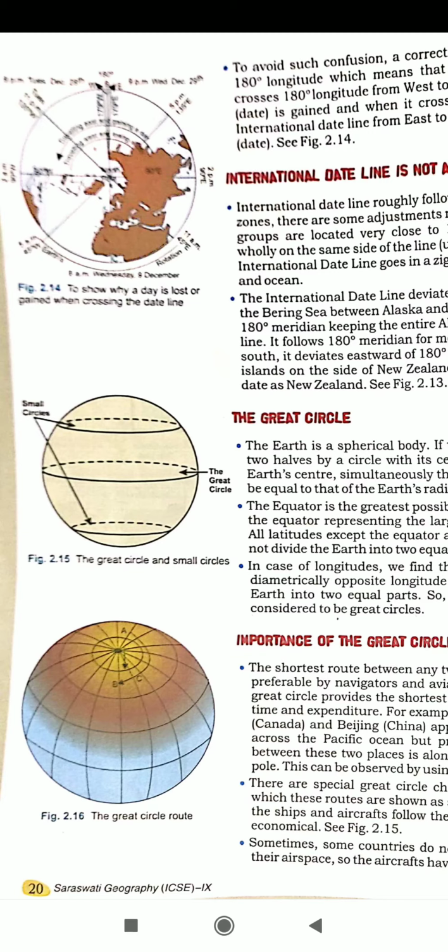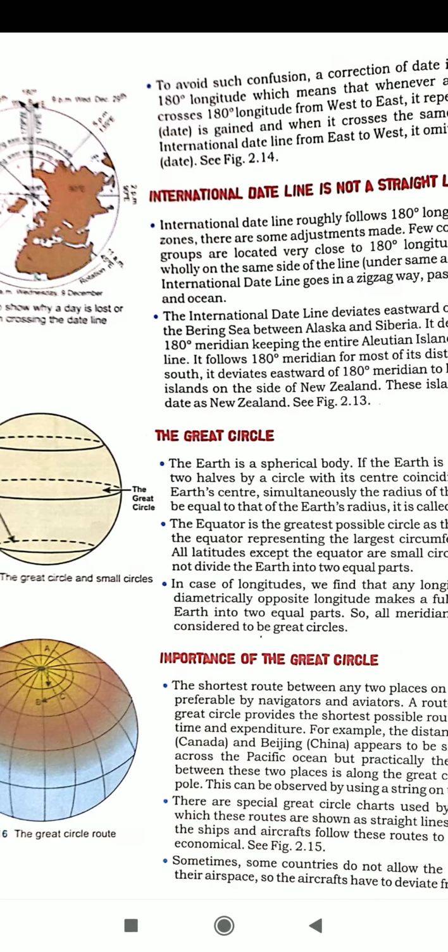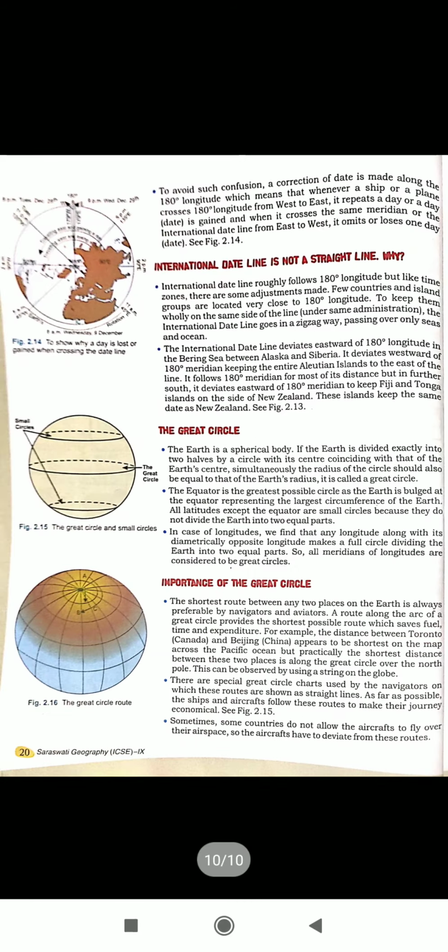Why is the international dateline not a straight line? If you know, student, the international dateline is not a straight line. Why? Now I am going to tell you. The international dateline roughly follows 180 degree longitude but to lack time zone confusion there are some adjustments made. Few countries and island groups are located very close to 180 degree longitude, so to keep them wholly on the same side of the line under the same administration.